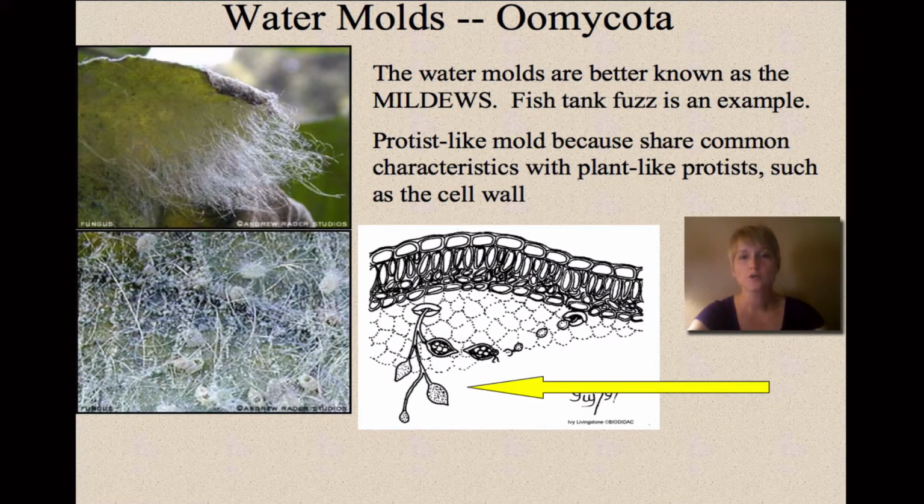And then there's water molds, and these are better known as mildew. These are kind of protist-like because they have characteristics in common with plants. They have a cell wall, but these are molds.